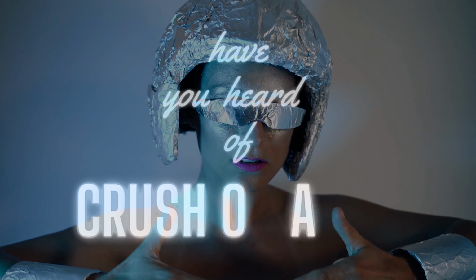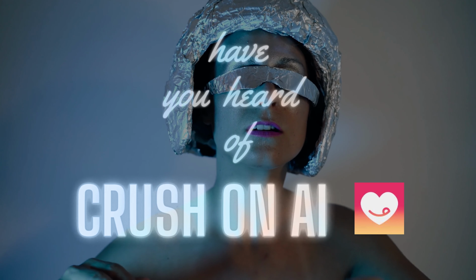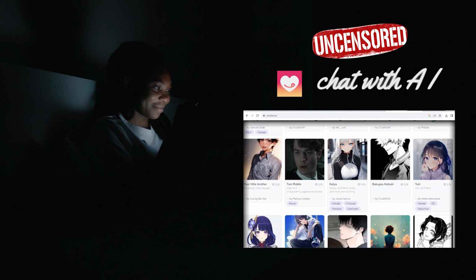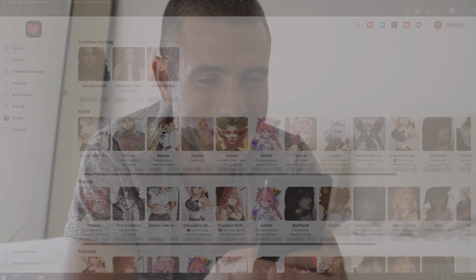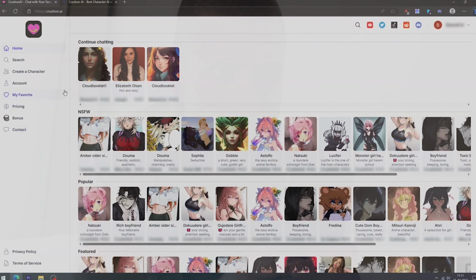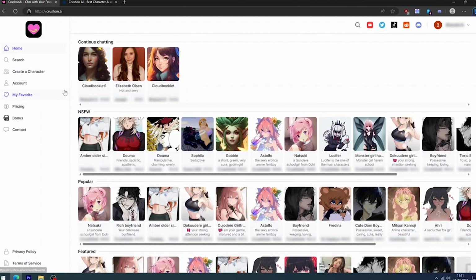Have you heard of CrushOn.AI? With this amazing AI, you can chat with chatbots like it is your girlfriend or boyfriend. Unlike other AI chatbots like Generate AI and Character AI, it doesn't have restrictions to chat NSFW content. Doesn't that make you curious to try it out?